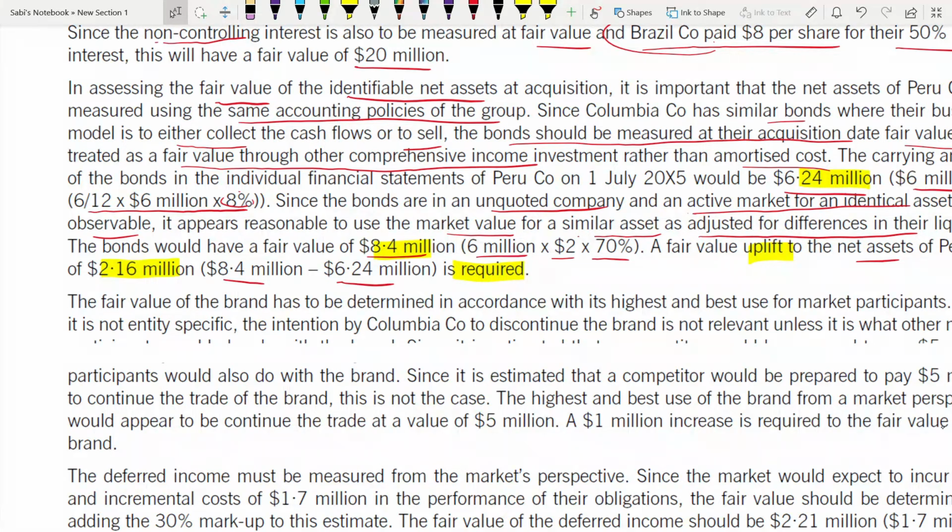Next is fair value of the brand. But before going to the fair value of the brand, let us go through this part. 6 into 2 into 70%.